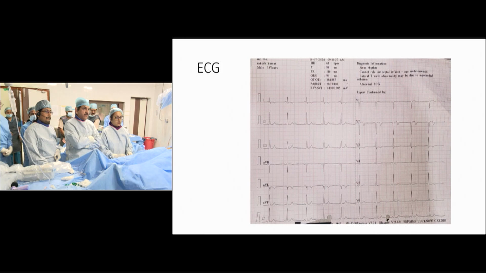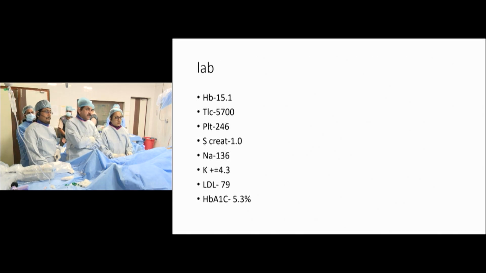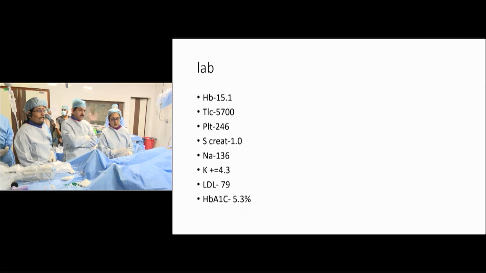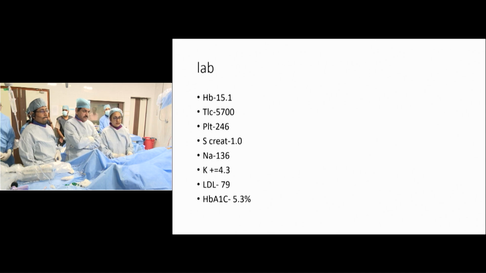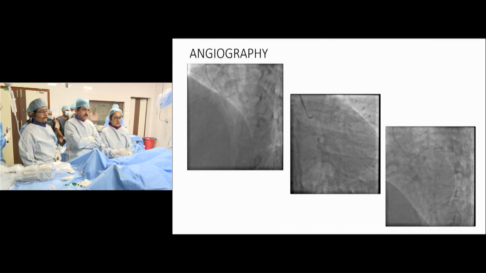So we took him for angiogram, which was done by Dr. Rupali. Can you summarize the angiogram? Yes, sir. Looking at the hemodynamic and biochemistry parameters, he is a young male whose only risk factor is smoking. His cholesterol is normal, it's 79. Despite that, he has developed an event. So we took him for angiogram. Can we have an angio, please?